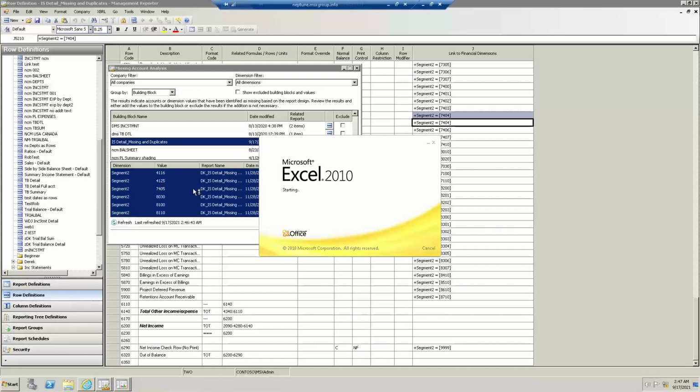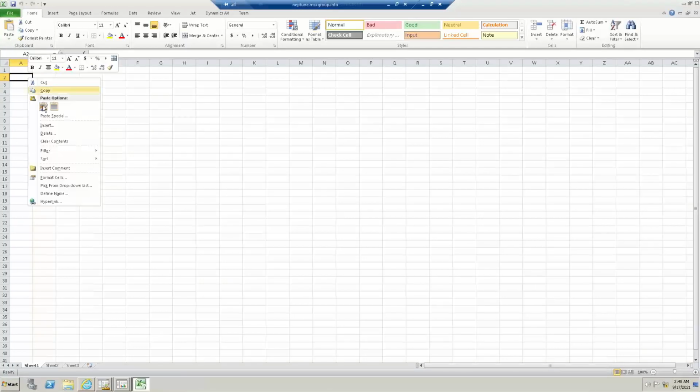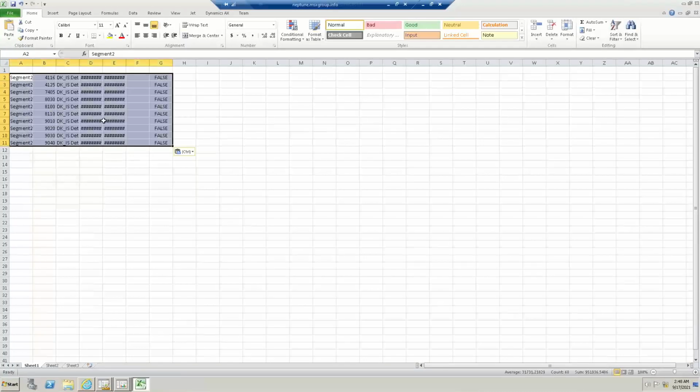And let me just show you that little step I just described. There in the background, I just highlighted all those rows at the very bottom. I used a shortcut of Control A to select all, and then I did a Control C to copy those because you cannot right-click within that pop-up window, but you can do your shortcut, like Control A, copy all, or Control C, paste. And then here I'm just going to paste those inside the application.